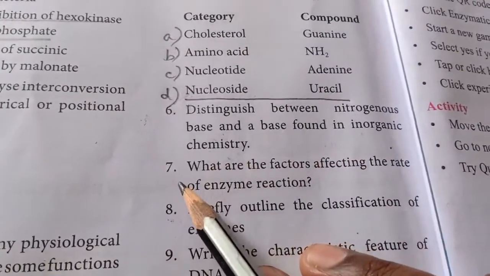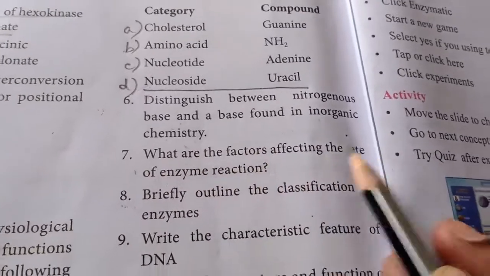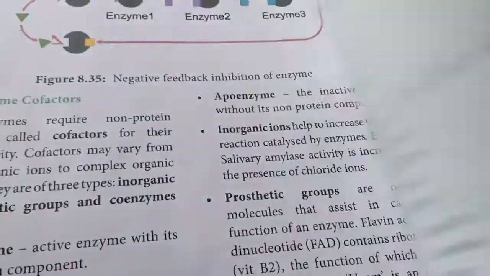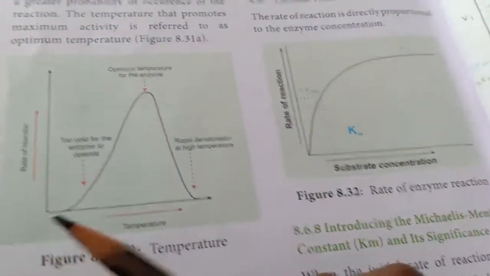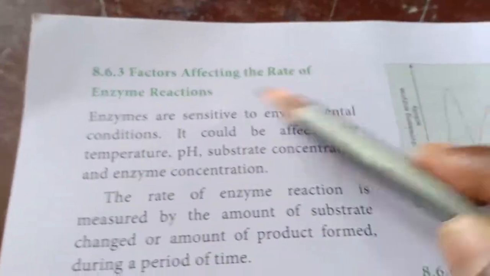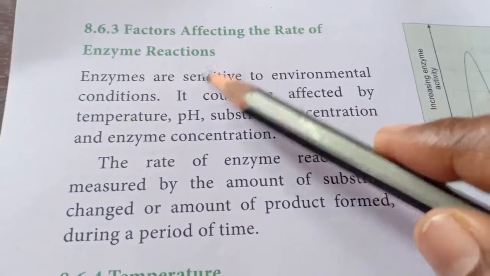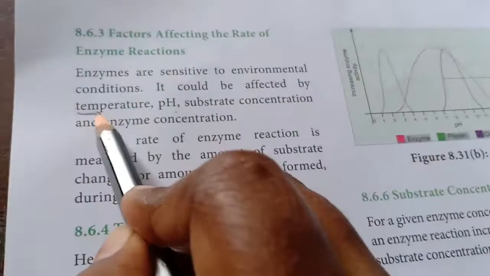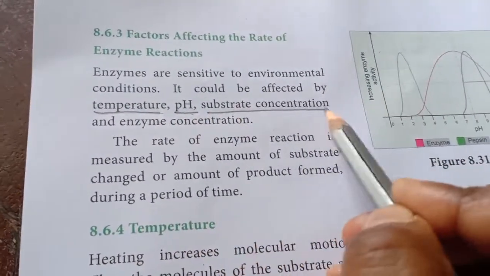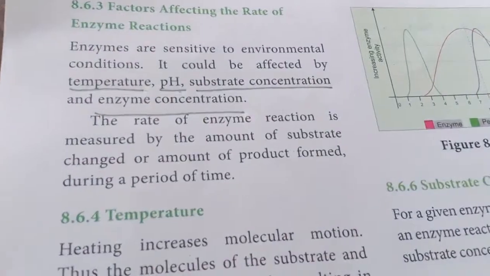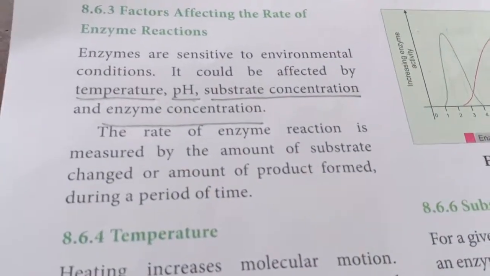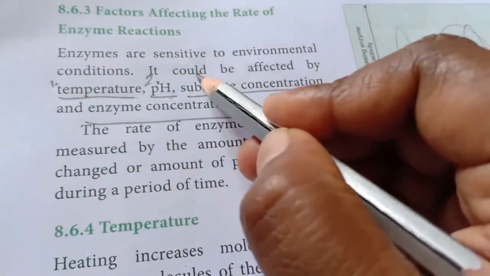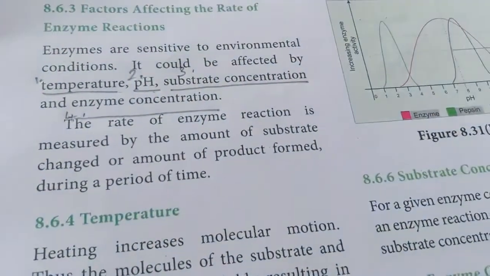Now, let's move to question number 7. What are the factors affecting the rate of enzyme reaction? So you have got some 5 to 6 factors. Let's see them one by one. Okay, factors affecting the rate of enzyme reaction. What are the factors? Temperature, pH. So, 4 concepts are there. Okay, 1 is temperature, 2 is pH, 3 is substrate concentration, 4 is enzyme concentration.